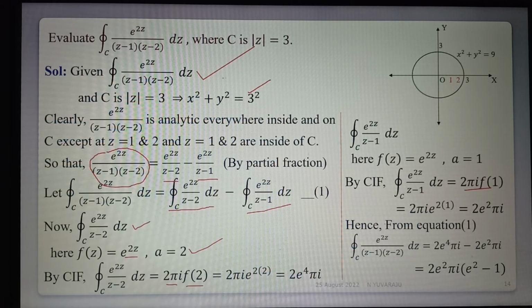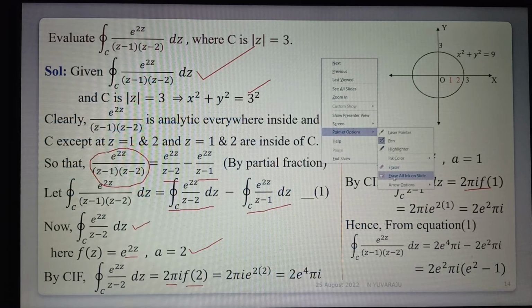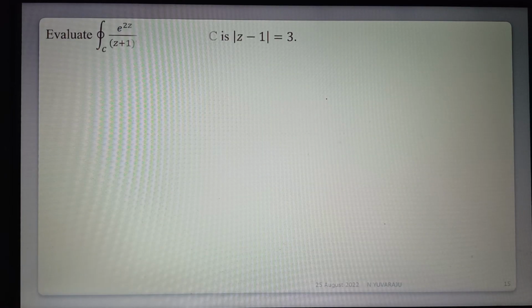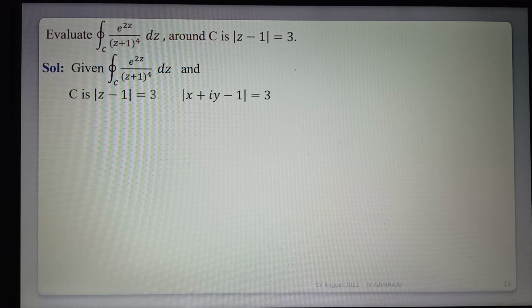Okay, now this is the second example. Evaluate the integral of e power 2z by z plus 1 whole power 4 dz around C. The given region is mod z minus 1 equal to 3. Which circle is this? Mod z minus 1 means mod of x plus iy minus 1, is equal to 3.